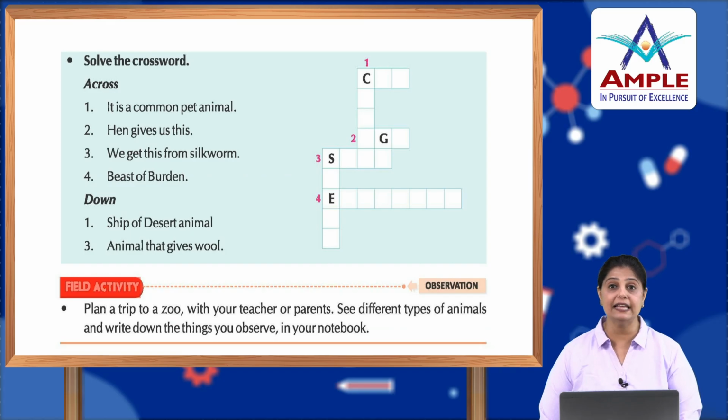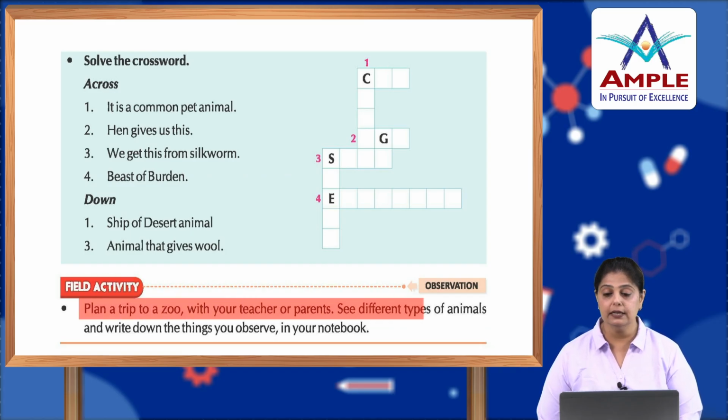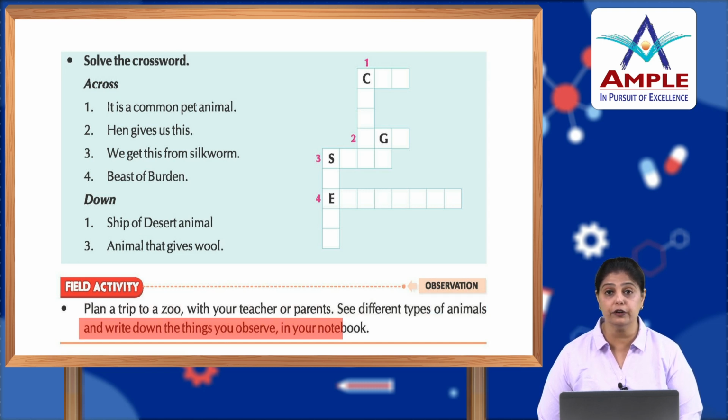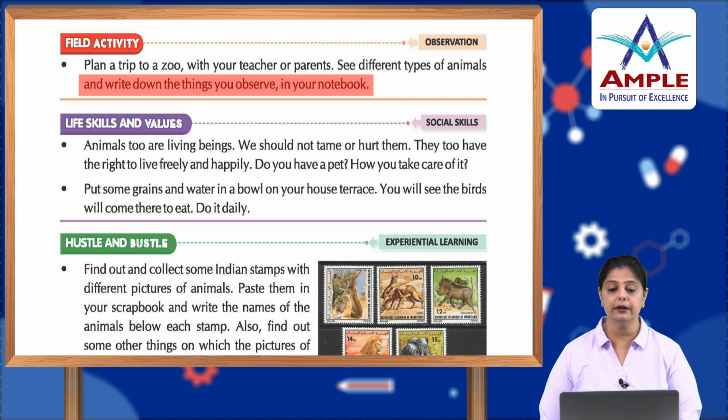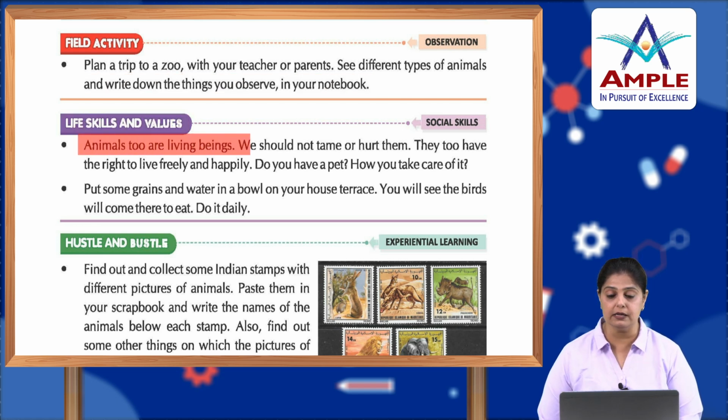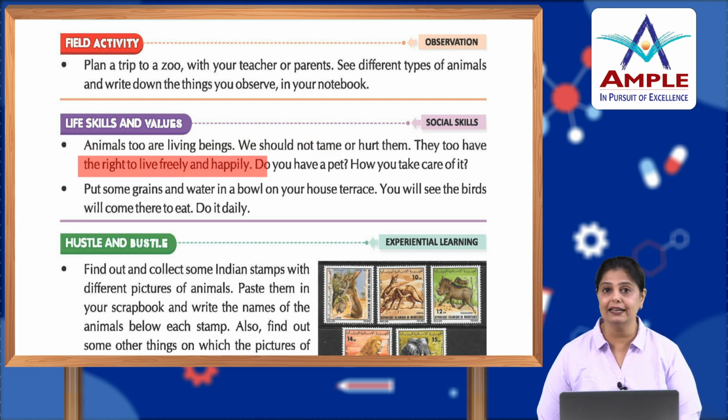Okay, now field activity. Plan a trip to a zoo with your teacher or parents. See different types of animals and write down the things you observe in your notebook. Okay. Now, life skills and values. Animals too are living beings. We should not tame or hurt them. They too have the right to live freely and happily.